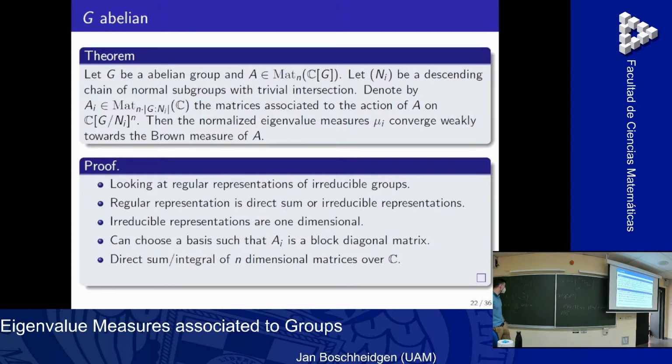I plug in all the irreducible representations. So I just have to plug in all these numbers here. And then I end up with something way smaller. I end up with a product of something n-dimensional, and so I can calculate what actually is the limit measure. So the trick here why this works is that I actually have a bound on these irreducible representations.